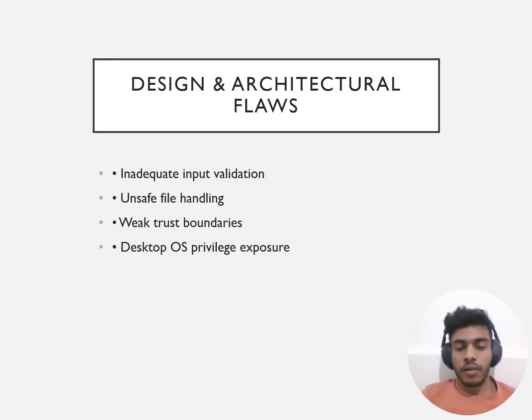And in this slide, we are going to talk about design and architecture flaws. The root cause of the vulnerabilities was a number of design and architectural weaknesses in the desktop client, and these included inadequate input validation, unsafe file handling practices, and weak separation of trust boundaries. Desktop applications also have greater exposure to operating system privileges compared to mobile apps. As a result, a successful exploitation can have more serious consequences.